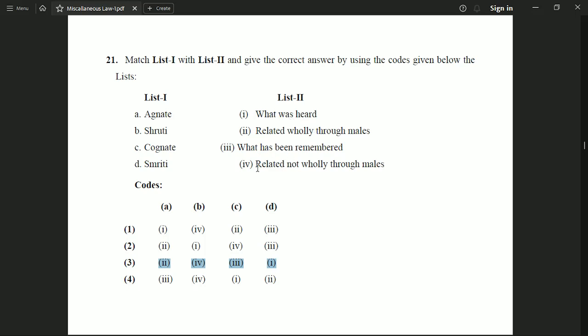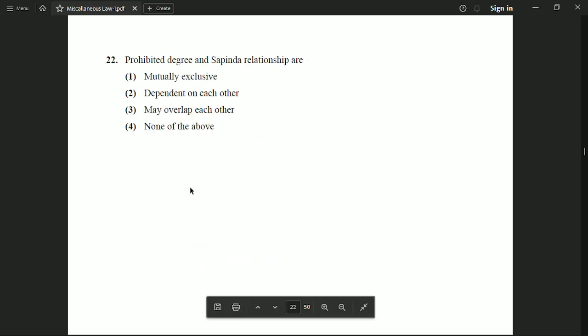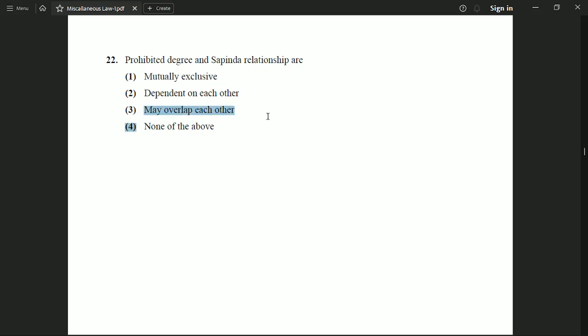Okay. Now the next question is, prohibited degree and sapinda relationships are option 1, mutually exclusive, option 2, dependent on each other, option 3, may overlap each other, option number 4, none of the above. And the correct option is option number 3, which says that they may overlap each other.